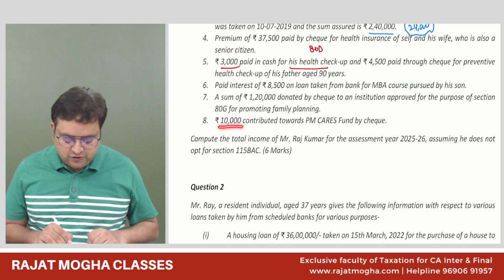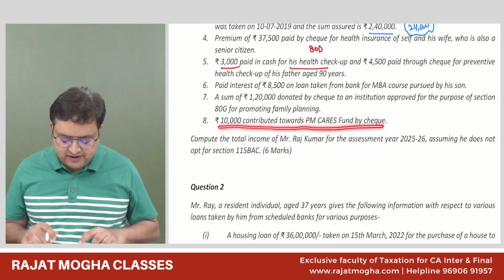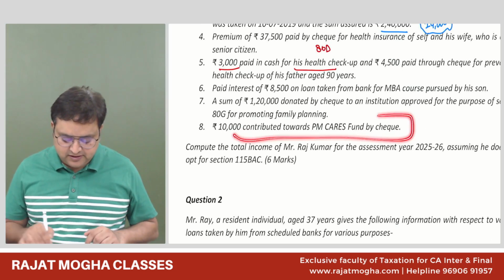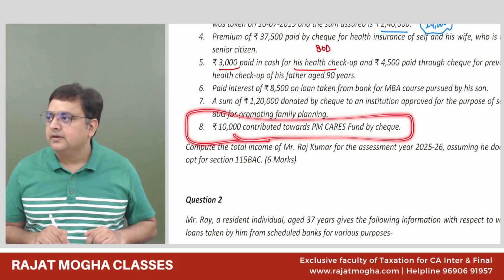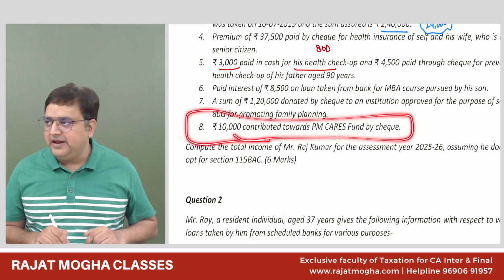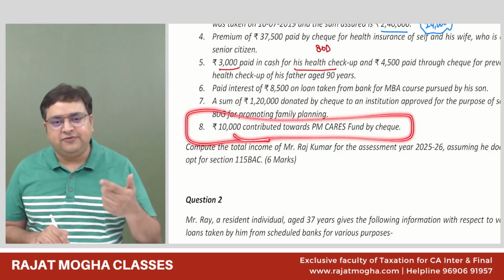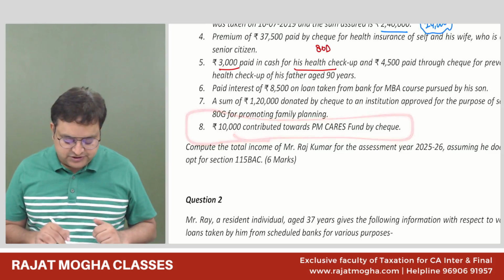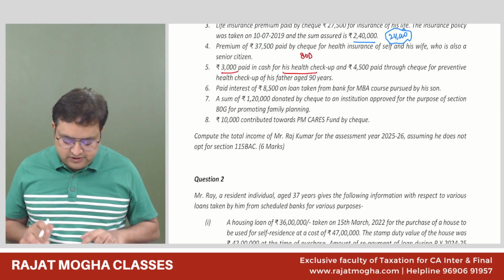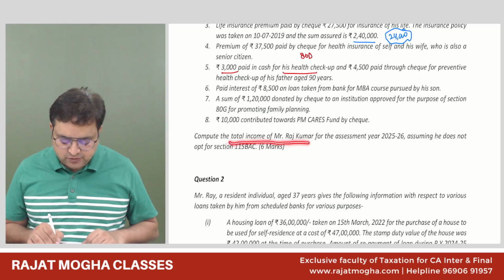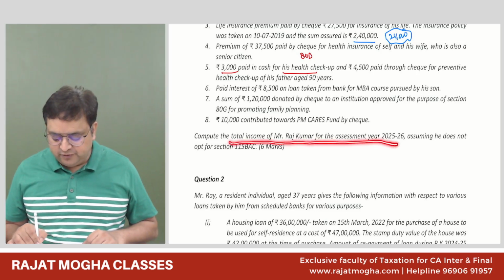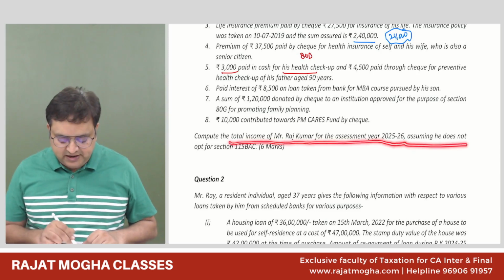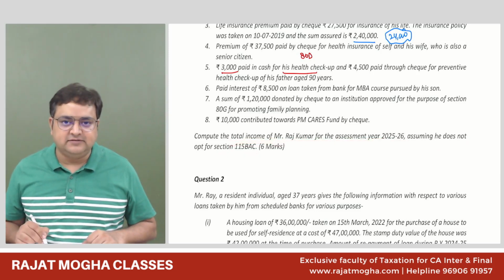And 10,000 contributed towards PM Cares Fund. What is PM Cares Fund? What do you think? First quadrant. Very nice. It is again 80G, first quadrant, 100% we can give the deduction. Compute the total income of Rajkumar for the assessment year 25-26, assuming he does not opt for 115BAC.